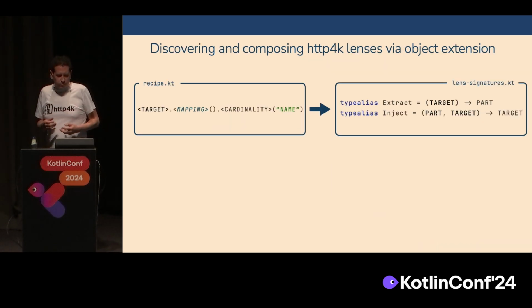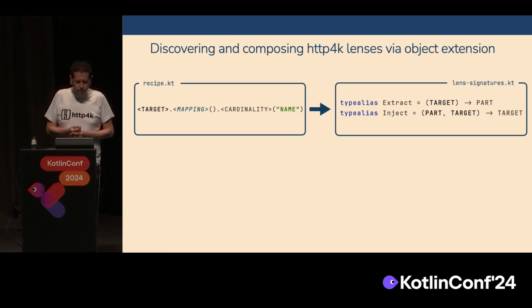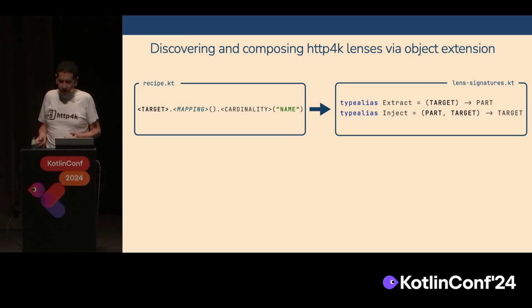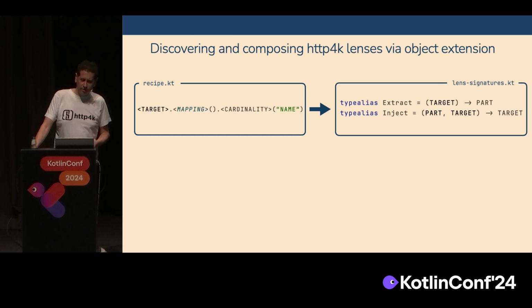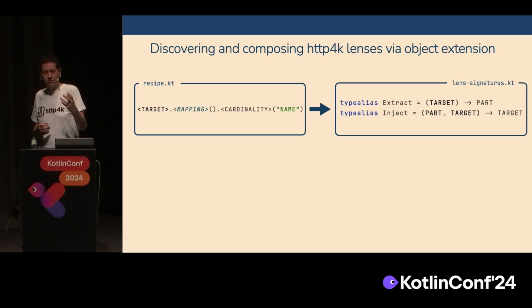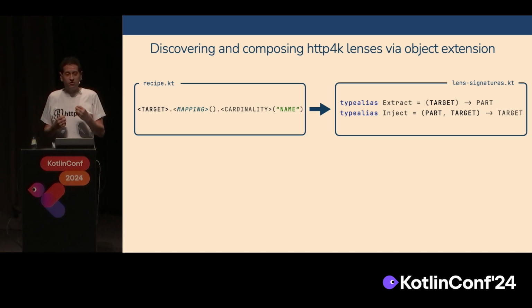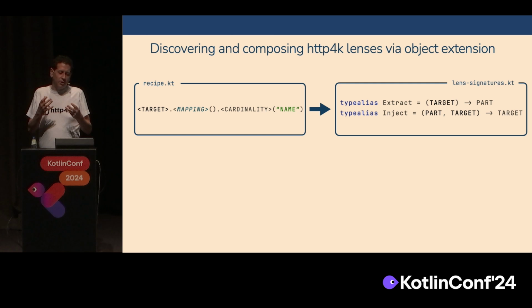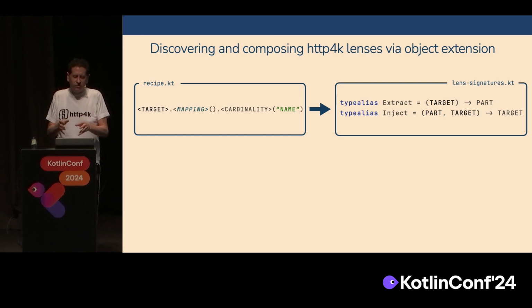On the concept of discovering, or on the extending and discovering, there's another type in HTTP called a lens, and Simon covered optics earlier. But a lens basically is two functions. One of those functions allows you, taking a target object, to extract a part from it. And there's another function which is basically to inject a part into it. So these two types of function, once again, are just data transformations. We see a target and a part in extract. We're turning one thing into the other.